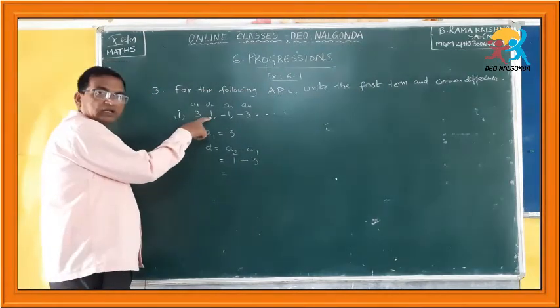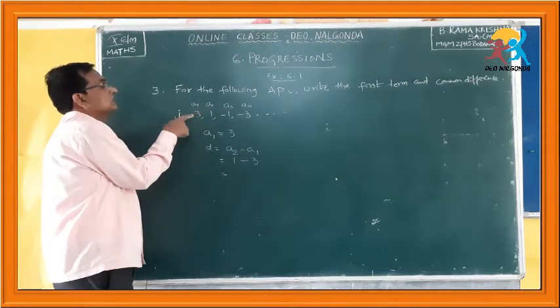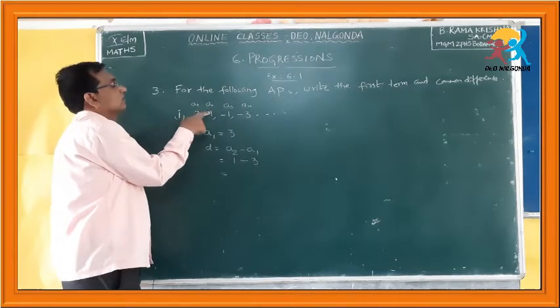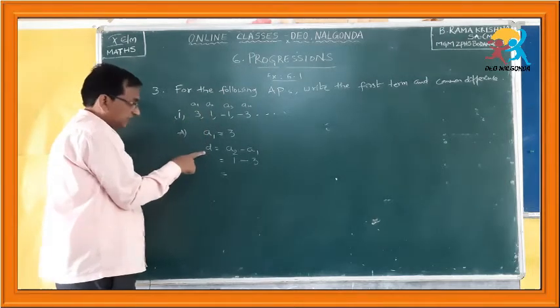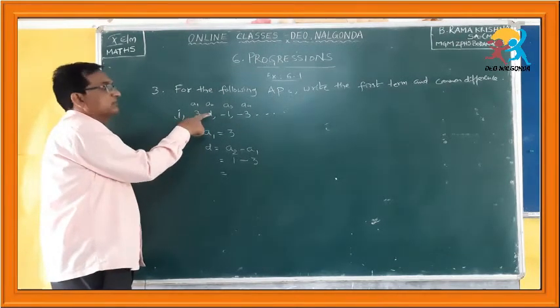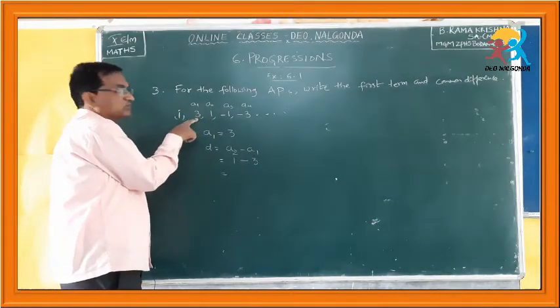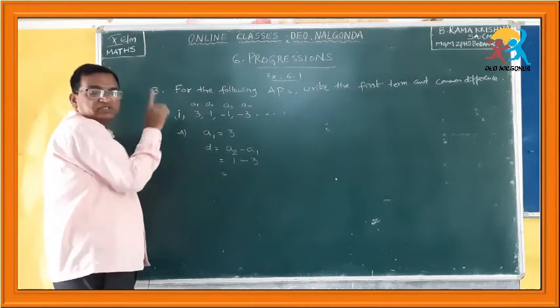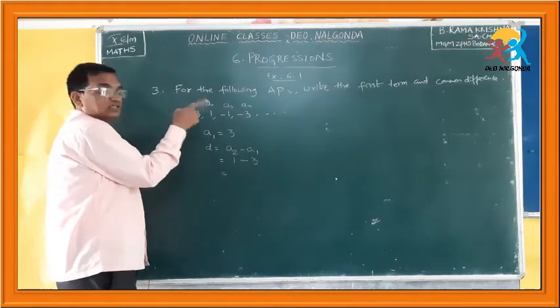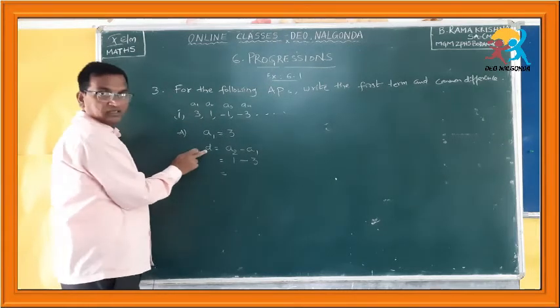Though this is a smaller number, you have to subtract 3, which is a bigger number, from this one, because to find the common difference you have to subtract the preceding number from the succeeding number. Because this is small, you should not subtract 1 from 3. Remember, you have to subtract the preceding number from the succeeding number always to find the common difference.